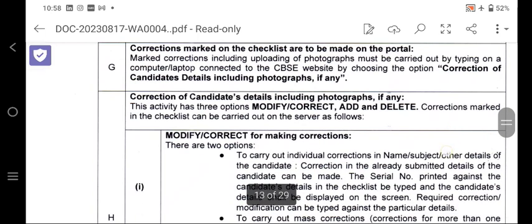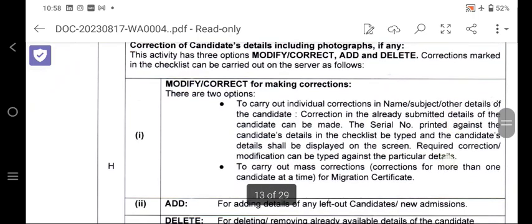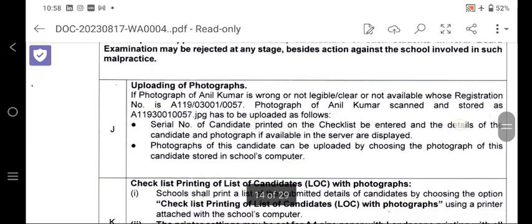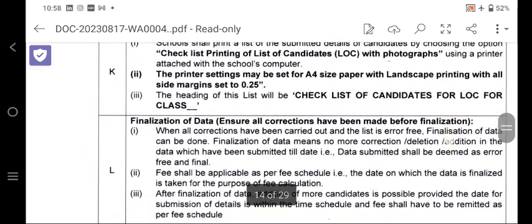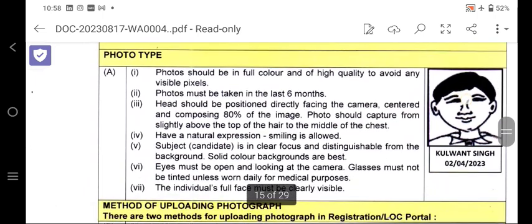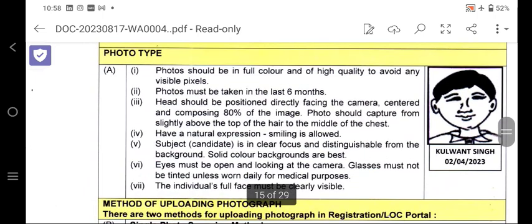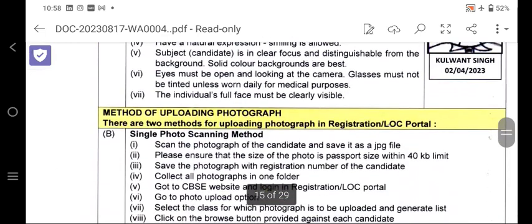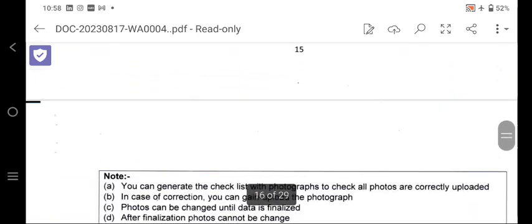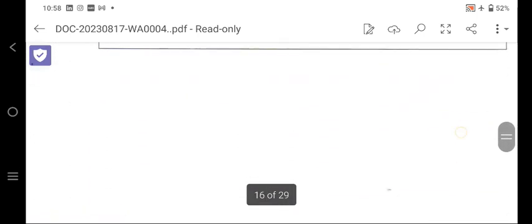The corrections marked on the checklist are to be sent to the portal, and corrections of the candidates' details should be done and modified if needed. Please go through it. I am not going through all those things, uploading and finalizing data, printing of the data, how the picture will be taken, and what the procedure of the picture is. Everything has been sent by the CBSE in the specified circular.